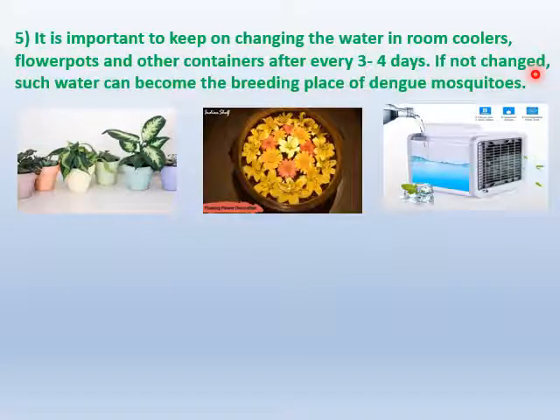If not changed, such water can become the breeding place of dengue mosquitoes. So you should go and change the water in flower pots like this, which we use for decoration, and also in the room coolers. Otherwise, the mosquitoes will lay eggs, hatch their young ones, and increase in number, and we get diseases through mosquito bites.